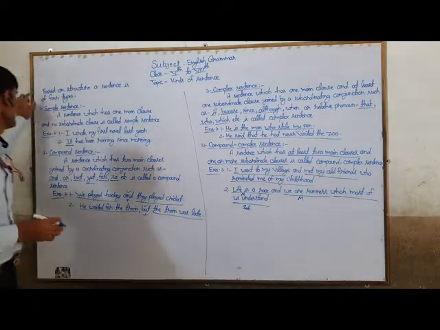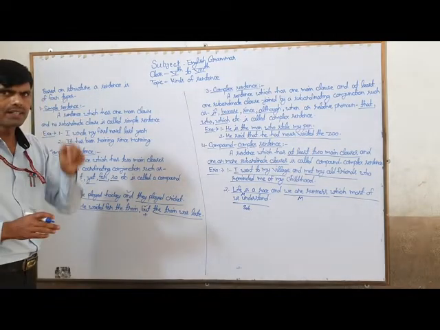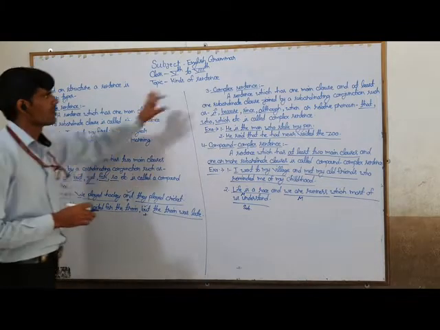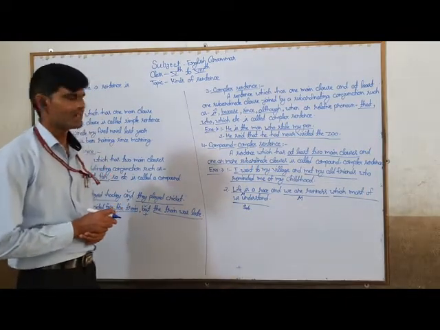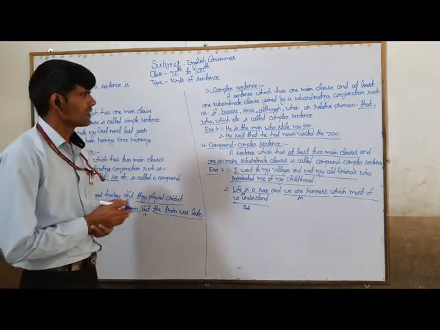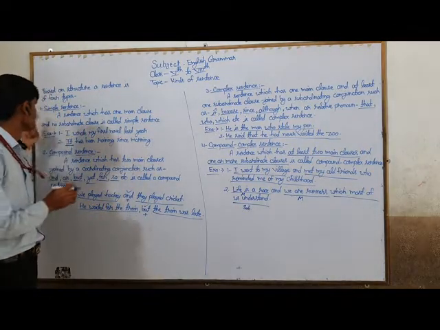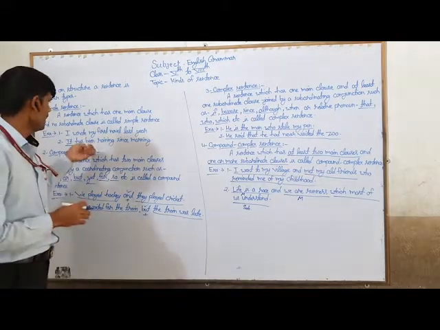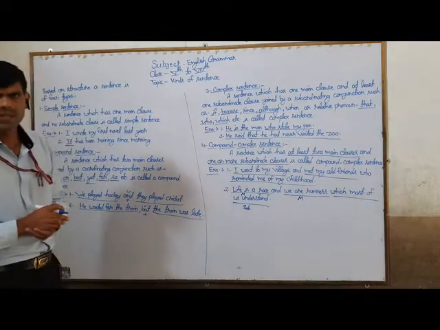So you have seen that a sentence based on its structure is of four kinds. Number 1, simple sentence. Number 2, compound sentence. Number 3, complex sentence. Number 4, compound complex sentence. These are the examples related to these topics. You have to follow this very well, and to know more about these expressions you have to watch this in an efficient way. And you have to wait for the next topic.